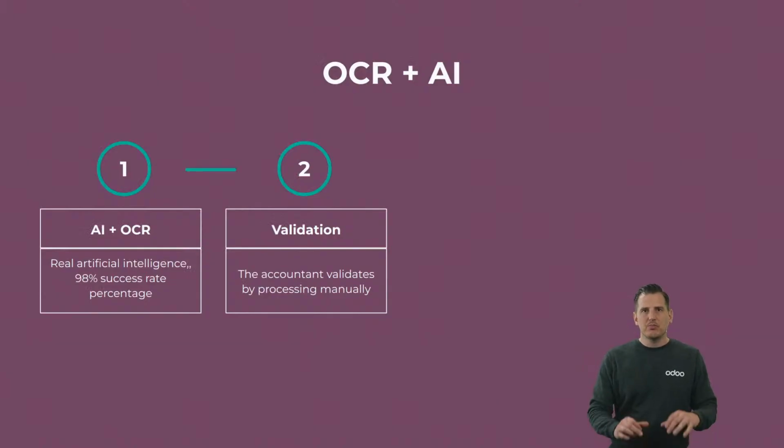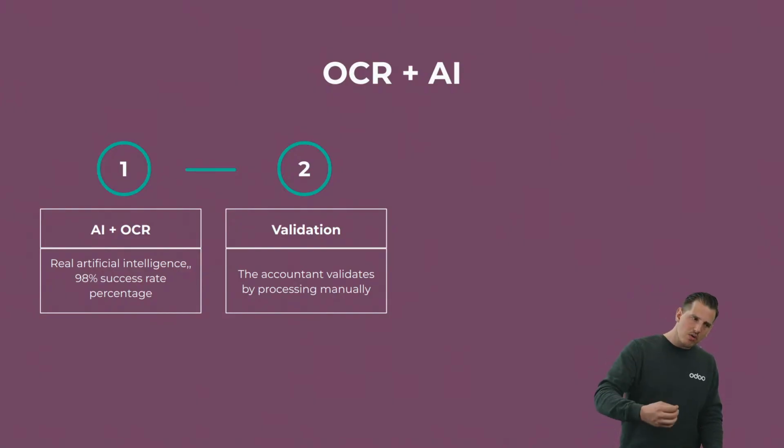And the most important part for me is definitely, today at least, the OCR combined with the artificial intelligence. We have a 98% success rate of our OCR, and therefore we use, first of all, Google Vision in order to transform the PDF and the image into text, because this is something that we don't do internally. It works very well, so we use the Google API for that.